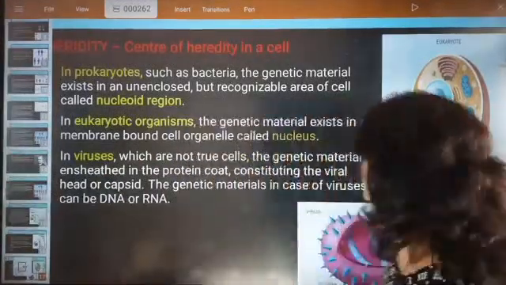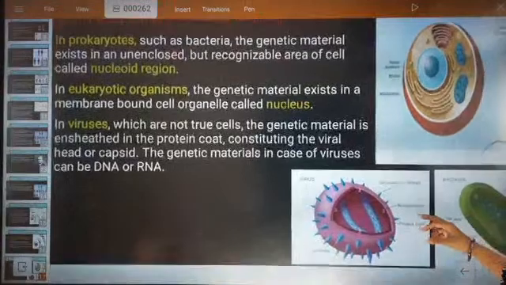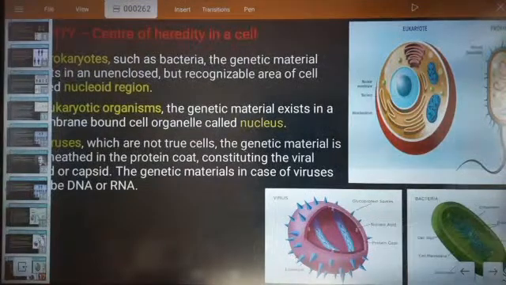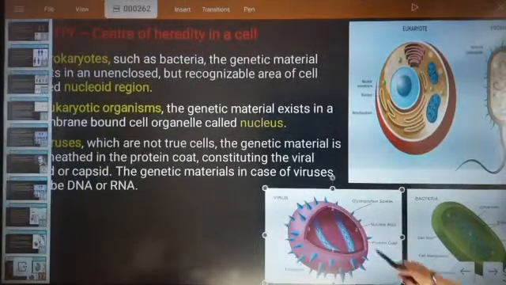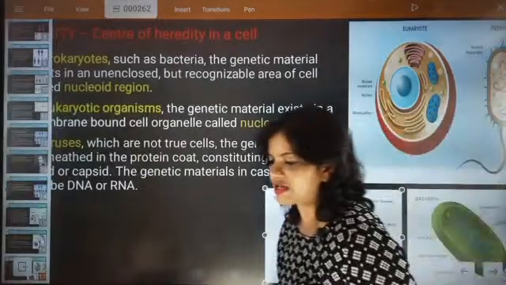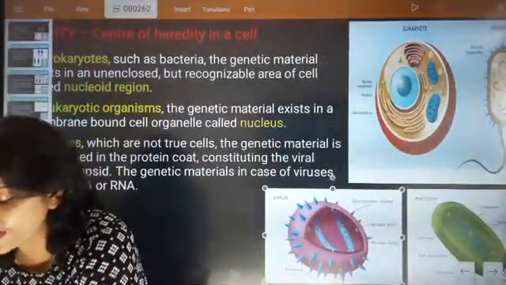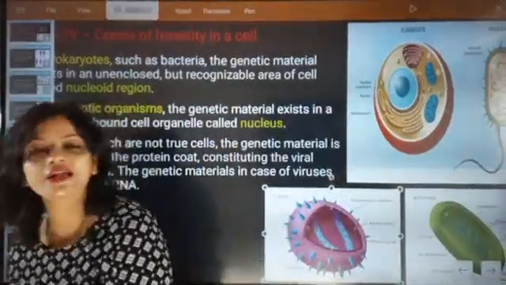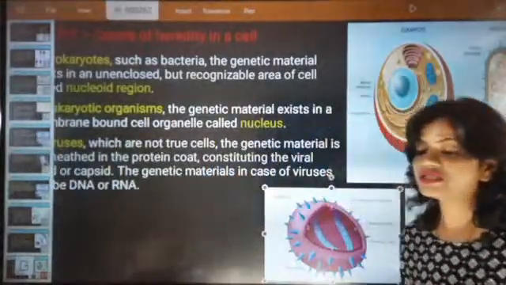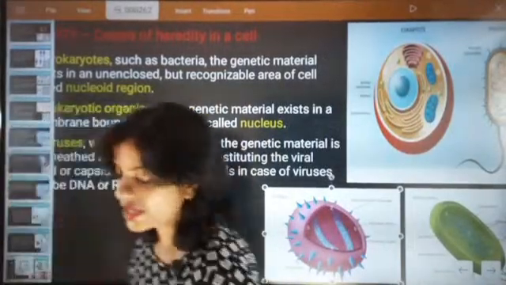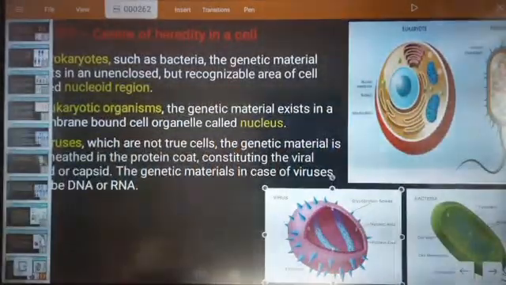If I talk about the COVID virus, you see the structures: bacteria is there, virus is there. You have to understand that the nucleic acid is present along with a protein coat, and the nucleic acid is present inside the sheath itself, in the envelope region. I hope you have understood this point. Viruses do not show the sign of life, so they are not true cells. I hope you have understood this point.